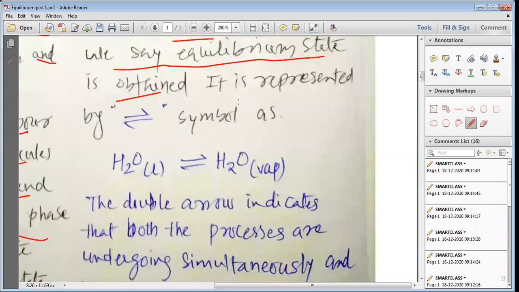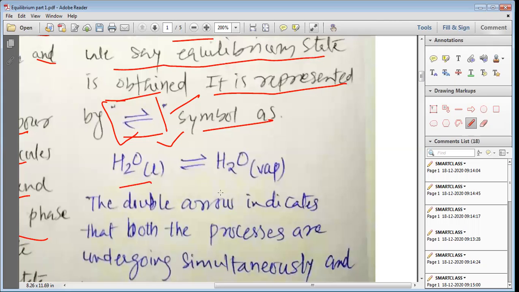In this condition, when the rate of evaporation and rate of condensation become equal, we say that an equilibrium is established, and it is represented by the double-sided arrow. So this is the symbol for equilibrium.